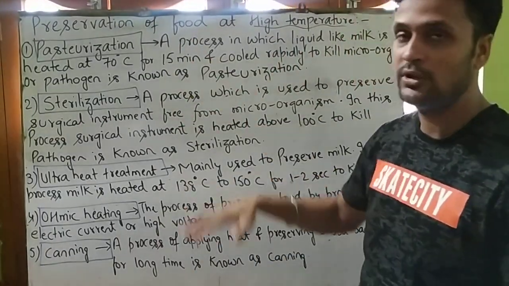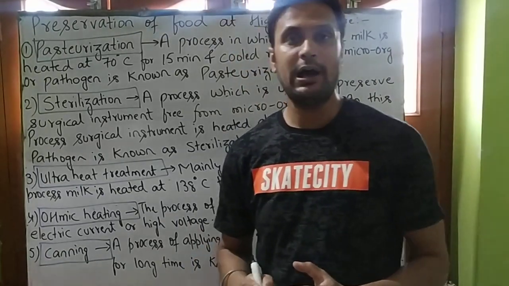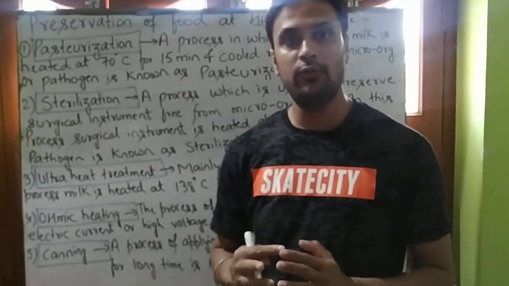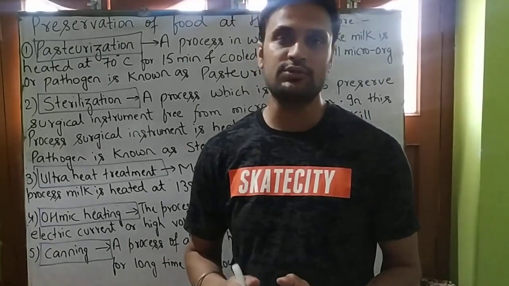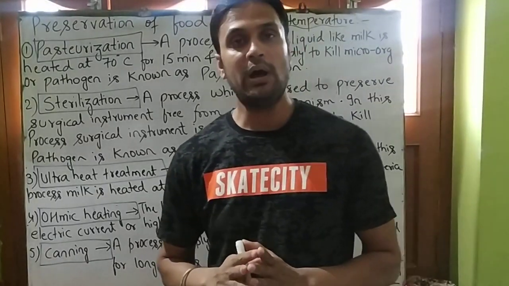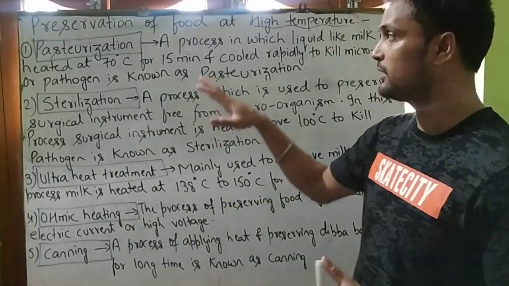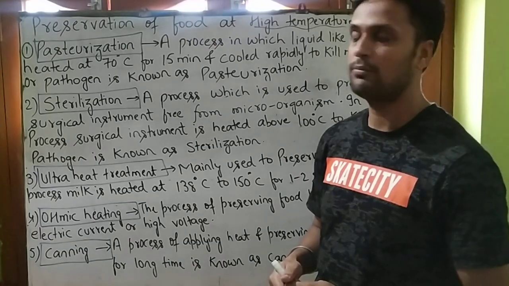So students, what is pasteurization? A process to preserve our milk from harmful microorganisms is known as pasteurization. So we will see what is written on board.